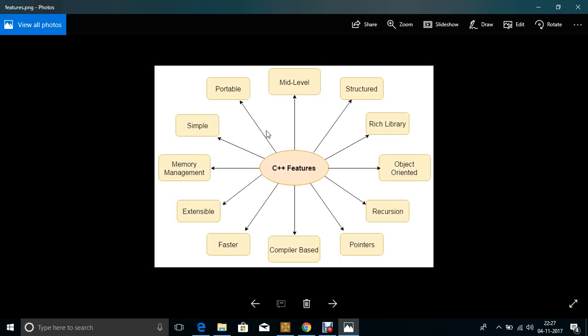Compiler based means all programs run through the compiler. Normally source code is converted to machine code, because Windows XP or 10, or the computer, only knows machine code; it does not understand any other language. So C++ source code is converted through the compiler into machine code. So the compiler easily accepts the code and runs or executes the program.